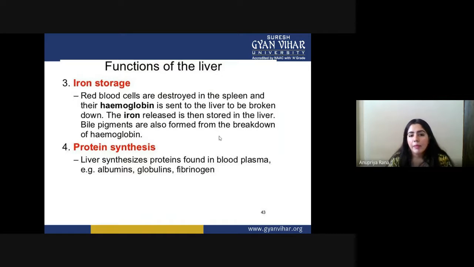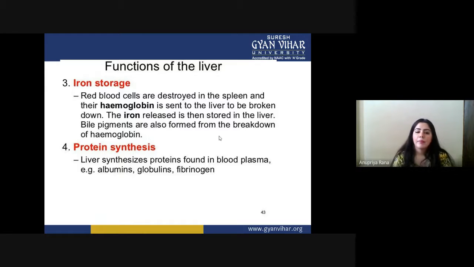The bile pigments are also formed from the breakdown of hemoglobin. So the more hemoglobin is broken down in the liver, the more bile is produced. This is how they are related.